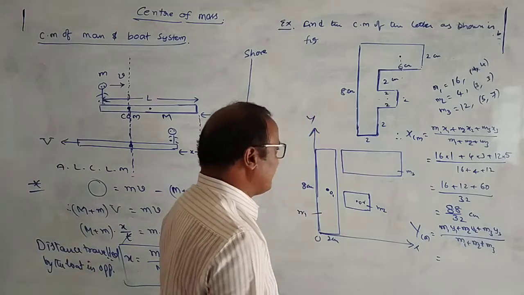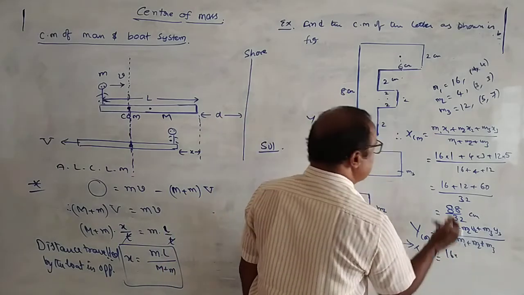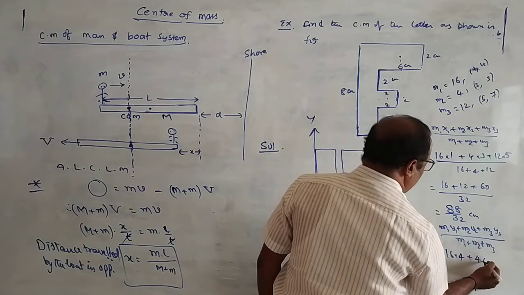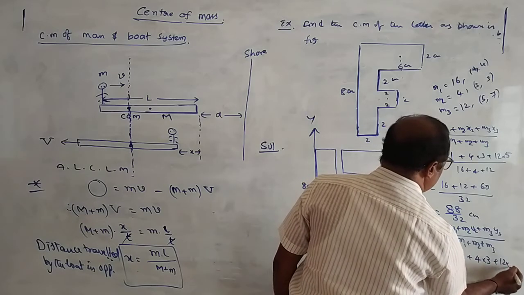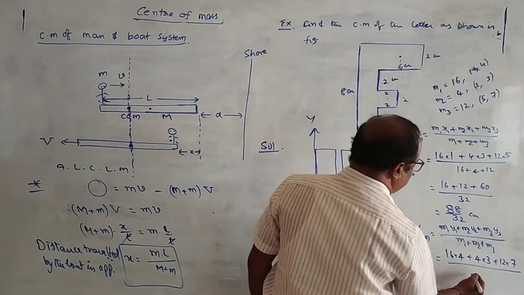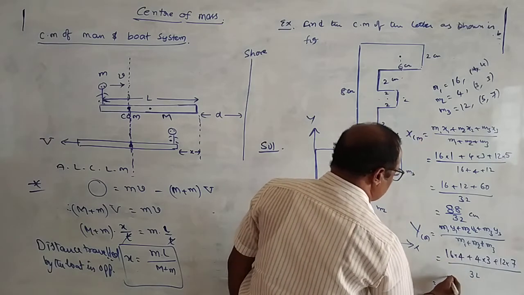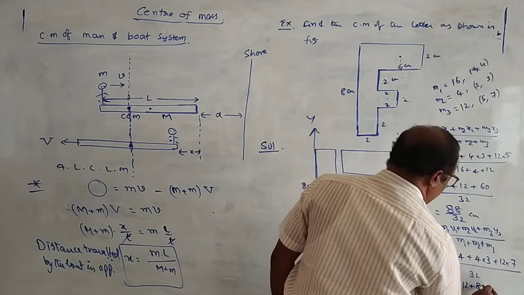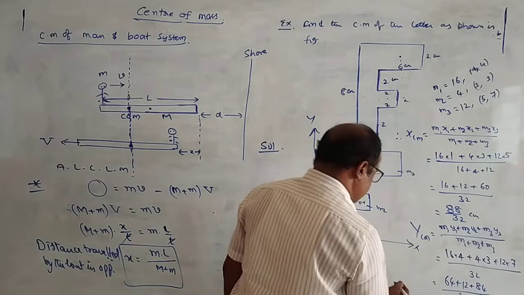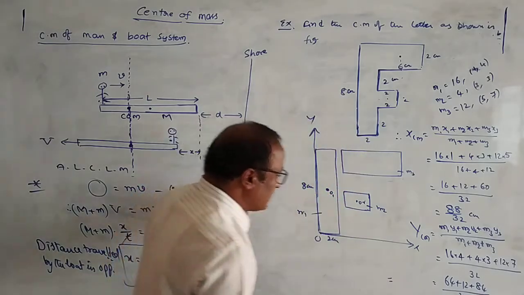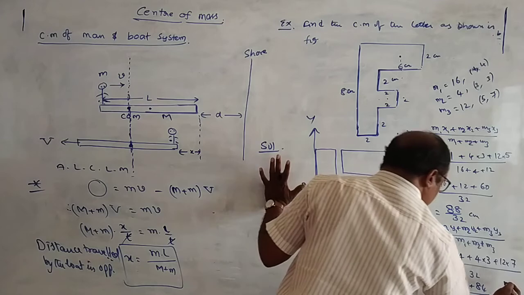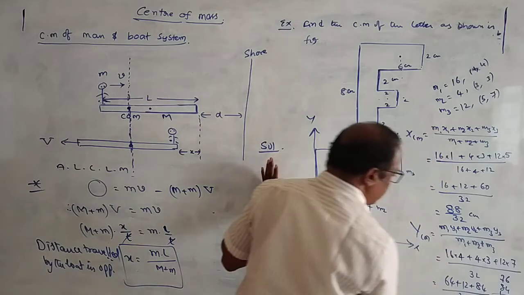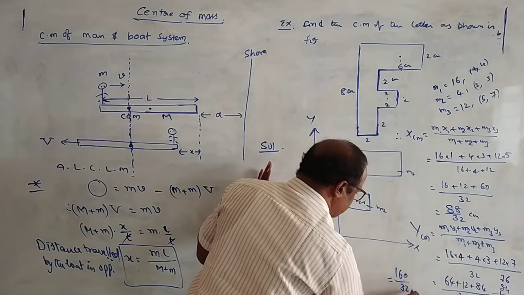That is m1 is equal to 16 into y1 is equal to 4, plus m2 is equal to 4 into y2 is equal to 3, plus m3 is equal to 12 into y3 is equal to 7, by m1 plus m2 plus m3 is equal to 32. 16 fours are 64, plus 12, plus 84. 64 plus 12 is 76, 76 plus 84 is 160. Okay, so 160 by 32 centimeters.